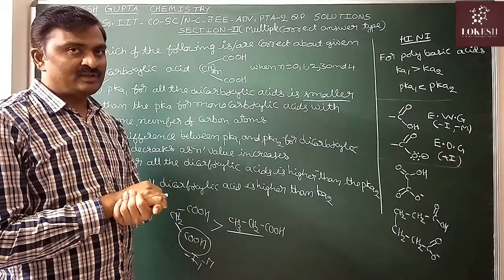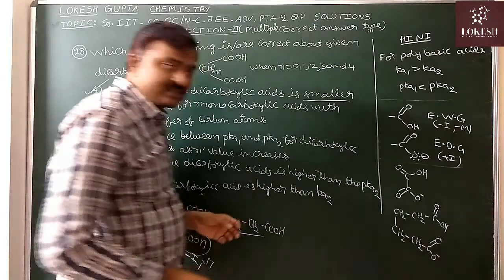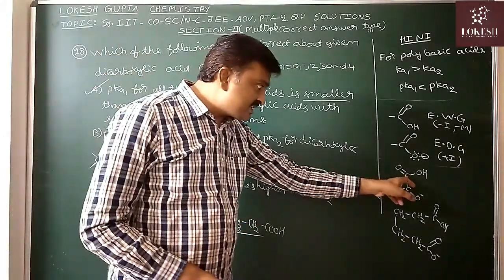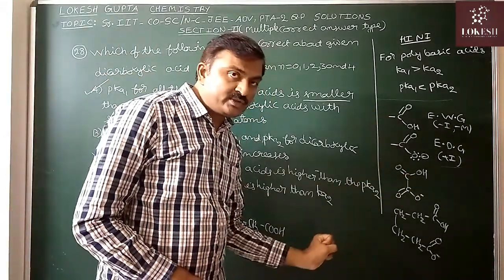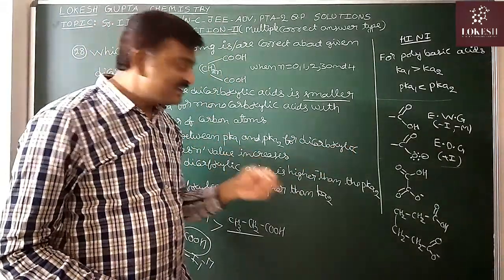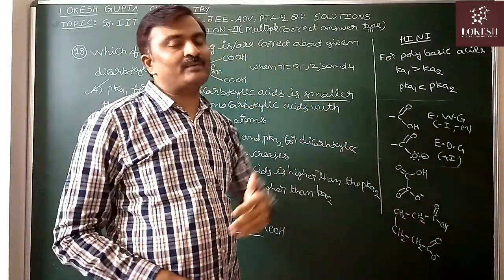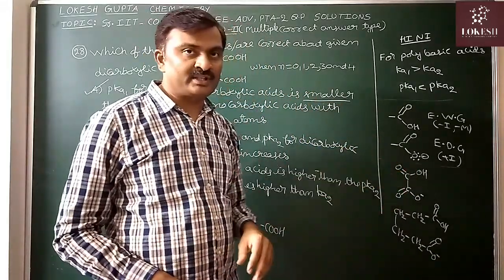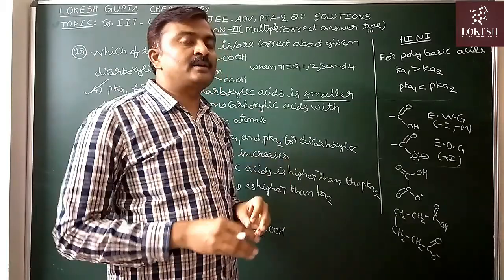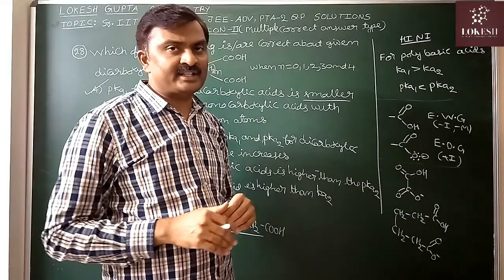In a 2 carbon dicarboxylic acid, this electron donating group is very near to the COOH. With increasing n value, this electron donating group moves away from this COOH. The positive inductive effect, the field effect, decreases.